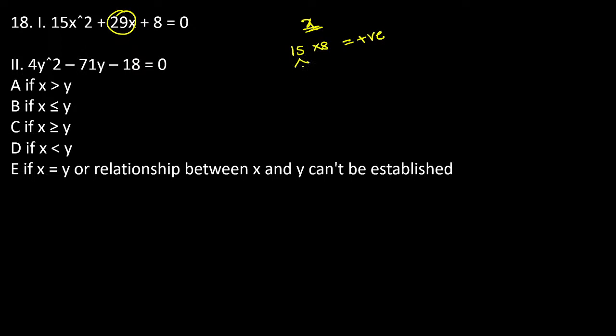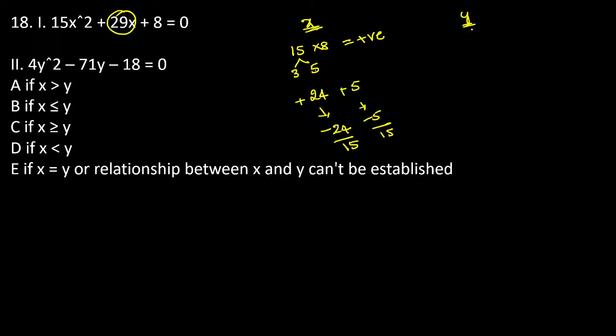If 29 is the product value, just write this as 3 into 5. Now see, 8 3s are 24 and 5, guys. 24, 5, plus 24 plus 5. The final factors are minus 24 and minus 5. But see, guys, the difference between this question and the previous question: in the previous question, there is no particular a value, but here there is an a value, guys. That's why you can consider here by the 15 and here by the 15. There is a value of a. That's why you take it as a denominator.